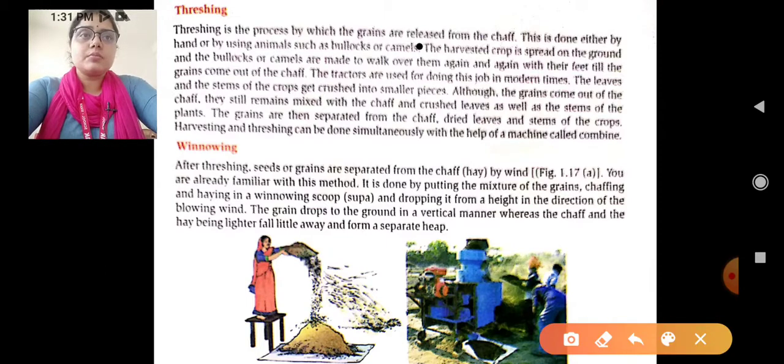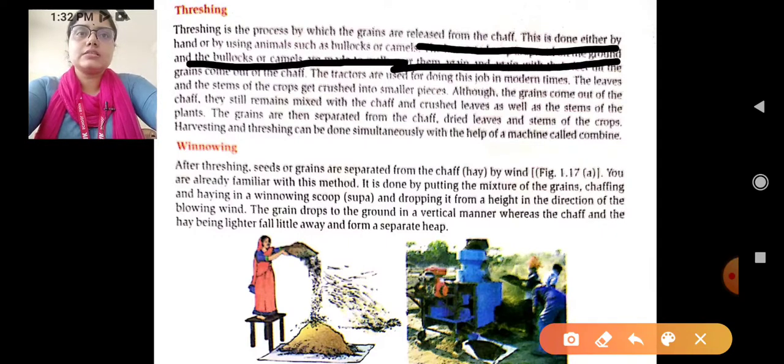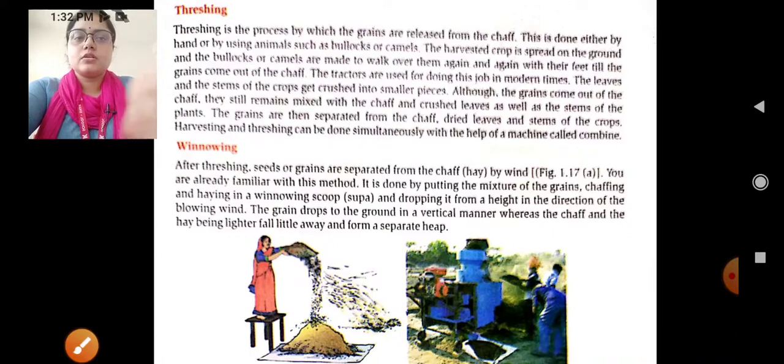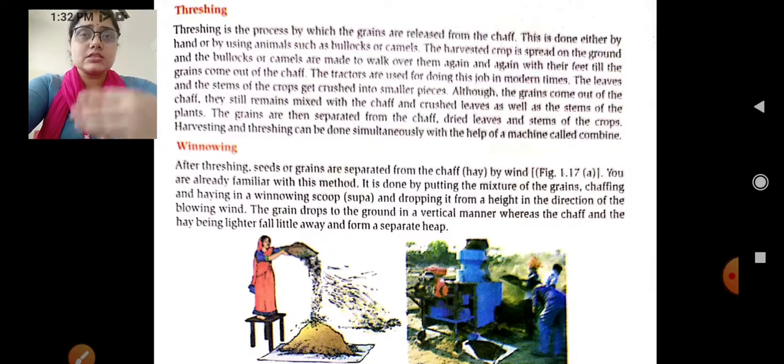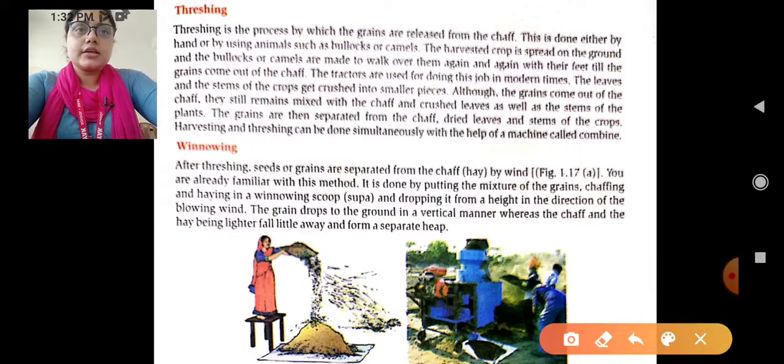The harvested crop is spread on the ground, and the bullocks or the camels are made to walk over it again and again with their feet till the grains come out from the chaff. We have spread the entire crop on the floor, and then the bullocks and camels which we have chosen for the threshing process keep moving on it again and again, so that the entire grain can be removed from the chaff. Okay, and tractors are used for doing this job in modern times.